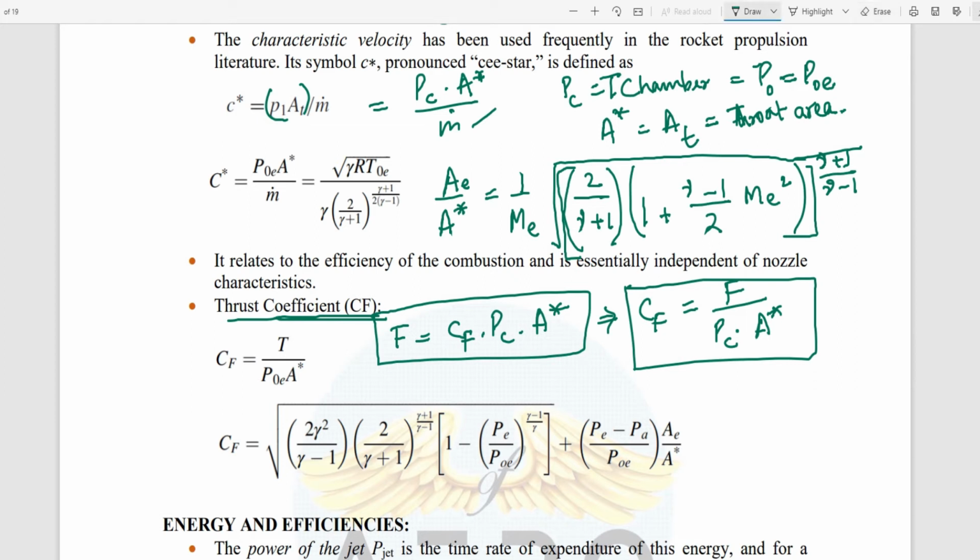Could you follow? So AE by A star equals 1 by ME times the root of, open a bracket, 2 by gamma plus 1 into 1 plus gamma minus 1 by 2 ME square, close the bracket, whole this within the bracket, power gamma plus 1 by gamma minus 1. Alright, is that clear?